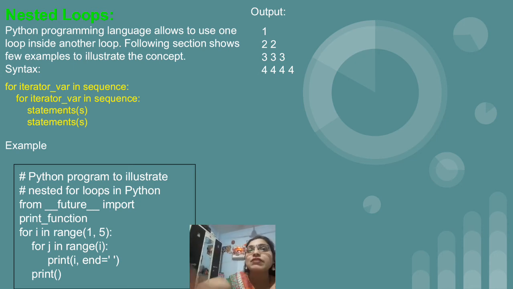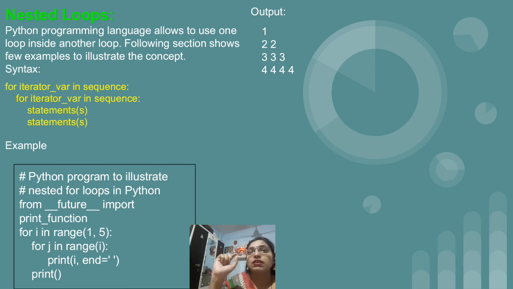That is, j will start with the value of i. Initially i is 1. So j is 1. So on the first row, first column, we have printed the value of i, that is 1, will get printed. After that j will be incremented by 1, so 2, but 2 less than 1 condition is false.